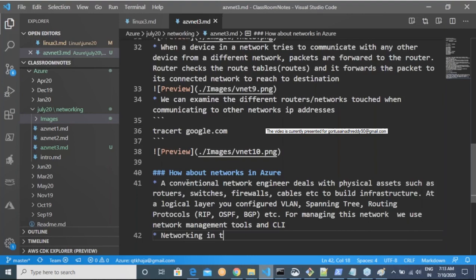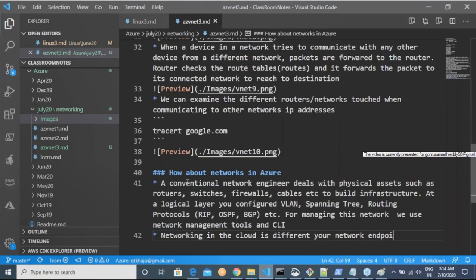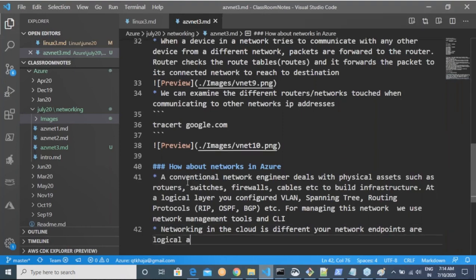Networking in the cloud is different. Why? Because the whole idea is that your network endpoints are logical, you don't use cables, and use of routing protocols is minimal.